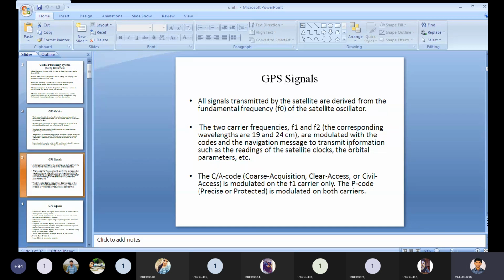These two carrier frequencies f1 and f2 are modulated with the codes and the navigation message to transmit information such as the readings of the satellite clocks, the orbital parameters, and so on.